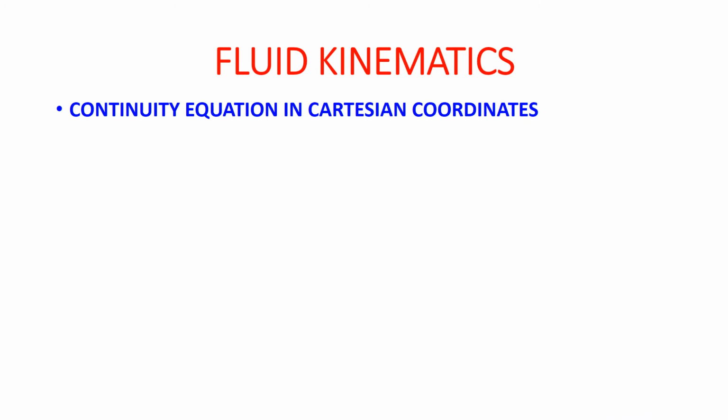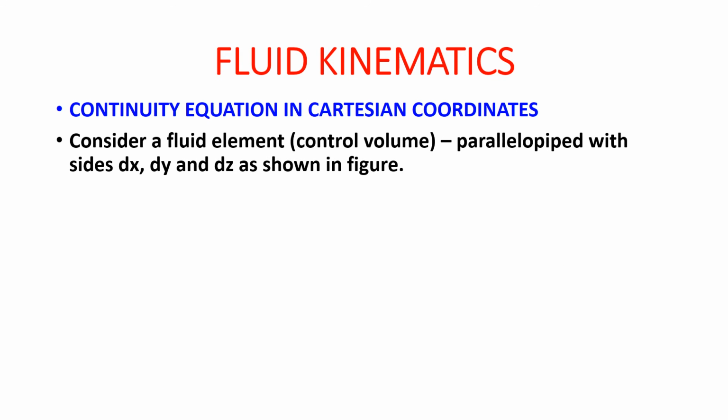So now we will see the next type of continuity equation, which is continuity equation in Cartesian coordinates. This is always a 100% surety question in any of the exams whenever continuity question is related. Basically, whenever these continuity equation problems are there, they are always related with these Cartesian coordinate systems. So let's see what this Cartesian coordinate system is.